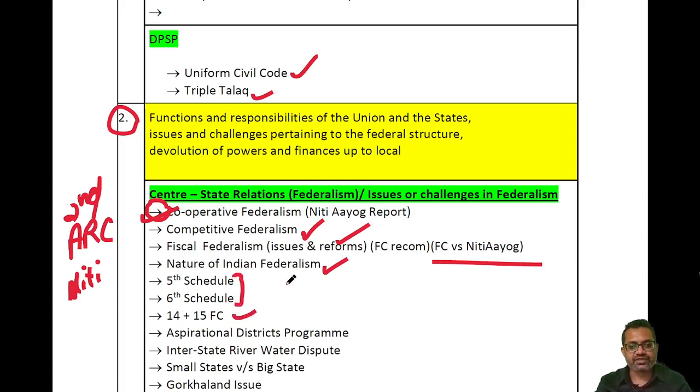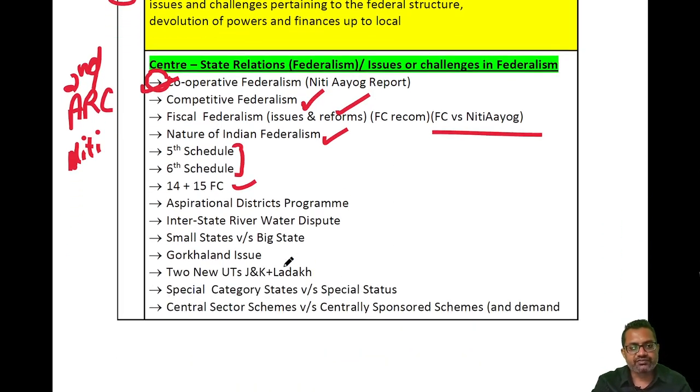Then the 14th and 15th Finance Commissions have been appointed. What are the recommendations of the 14th and 15th Finance Commission? Recently, the Aspirational Districts program has been implemented by the government. What are the recent interstate disputes between the states? Small state versus big state debate. Here, a student is expected to develop an analytical approach whether forming big states will provide good governance or forming small states will improve the administrative efficiency in the country.